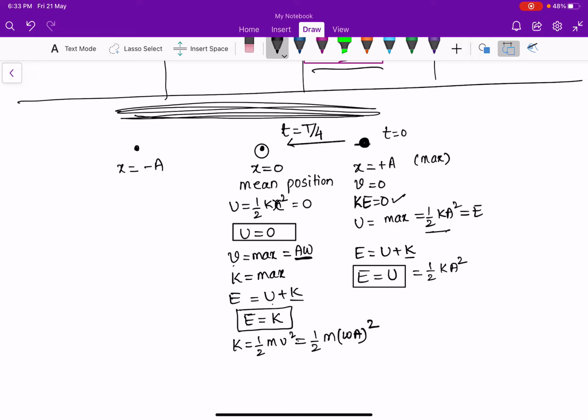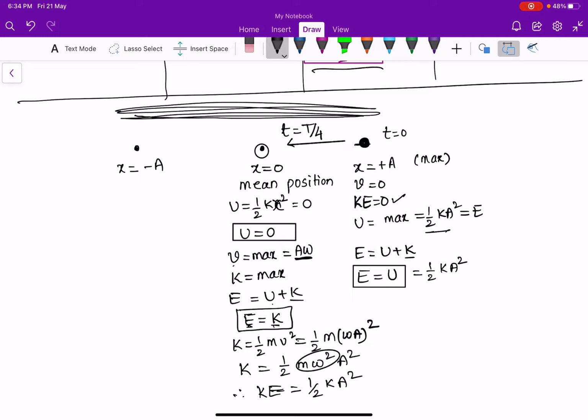That is, kinetic energy K is equal to half m omega square a square. We know m omega square is nothing but k. Therefore, kinetic energy K is equal to half ka square, which is the total mechanical energy at the mean position.